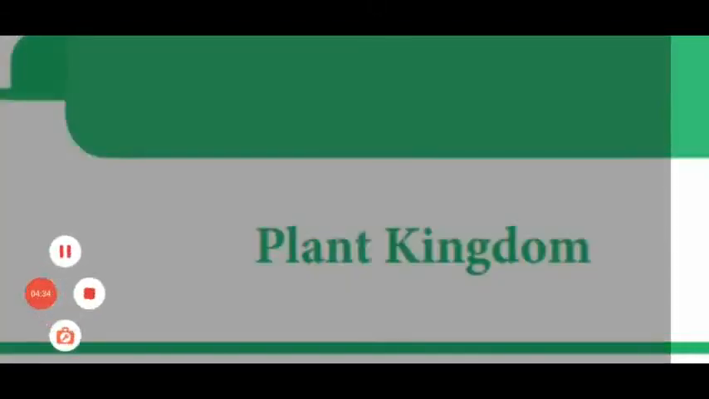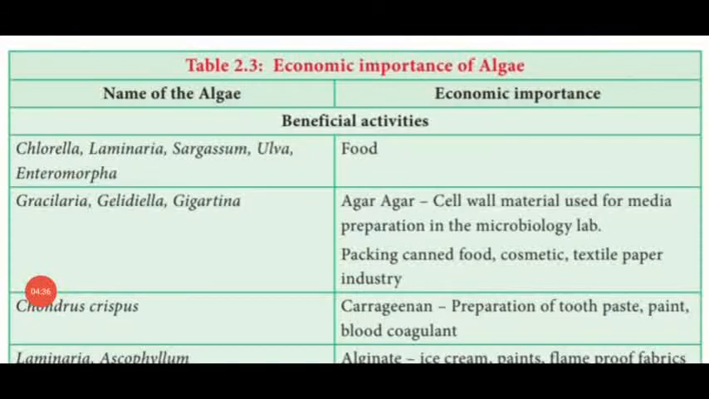Up to this only we have seen in the previous video class. Today we are going to see economic importance of algae and the life cycle of 2 green algae. One is Oedogonium, another one is the Chara. Dear students, this is the table column which shows economic importance of algae. These are important 2 mark and 3 mark questions.